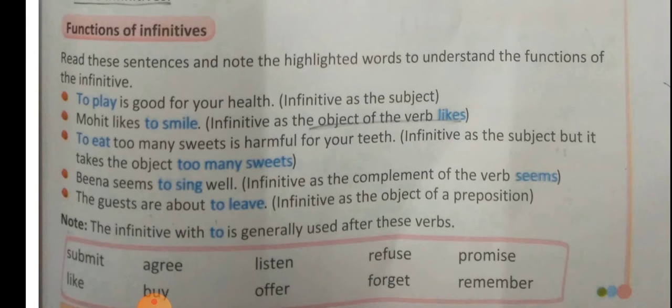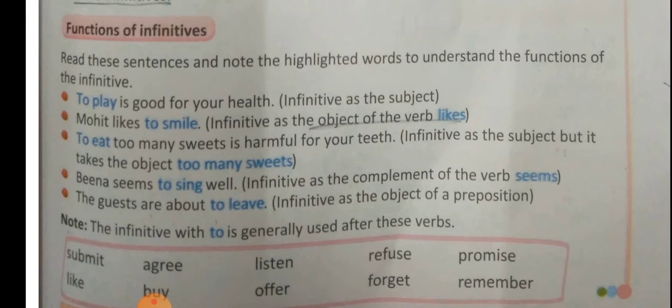Next sentence: The guests are about to leave. Guests are the subject and there is no main verb. Here the preposition about is given and then the infinitive to leave is used. So here the infinitive is used as the object of the preposition.